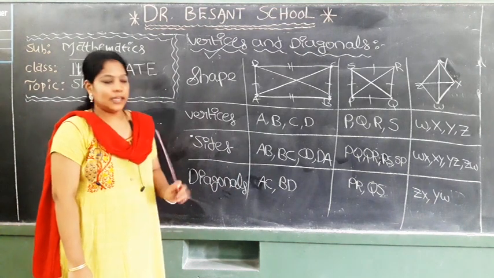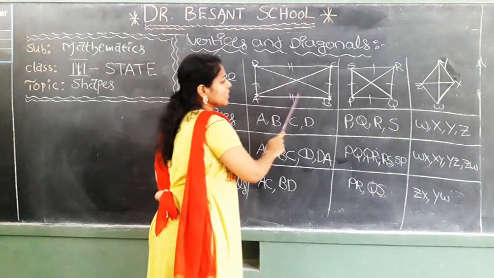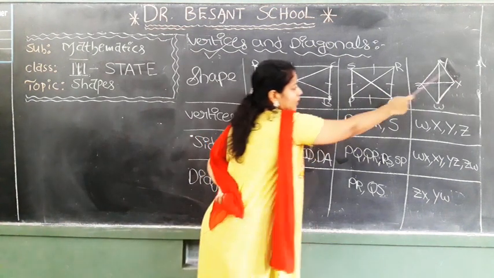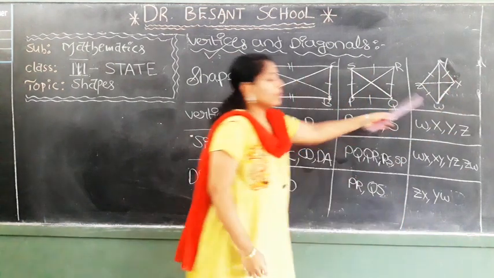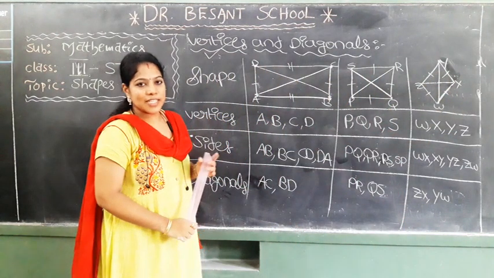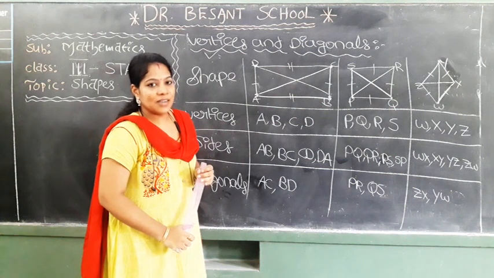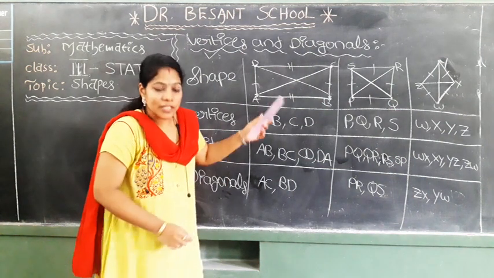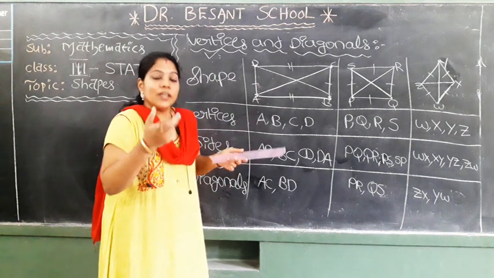Okay, children? Next. Once observe for all the diagrams, some markings are there. For all the diagrams, markings are there. What are these markings? Can you guess? Once observe and say, what are the markings? Yeah, these markings show whether the length of the sides are equal or not.